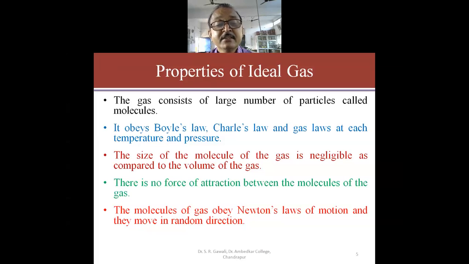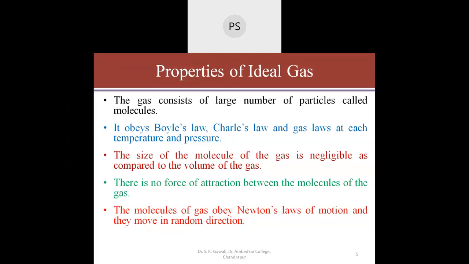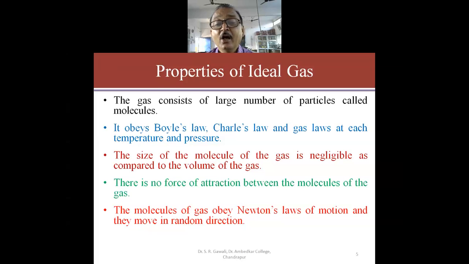All these laws of motion are obeyed by the molecules of the gas. And I have already told you that none of the molecules is at rest. They are not stationary. They are continuously moving from one place to another with all possible velocities.